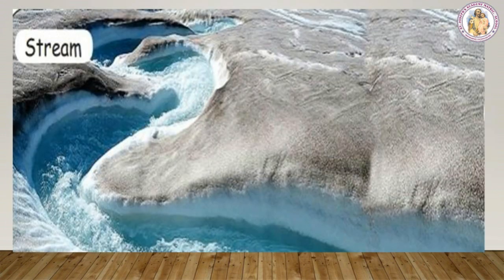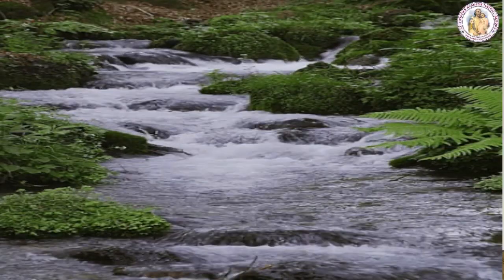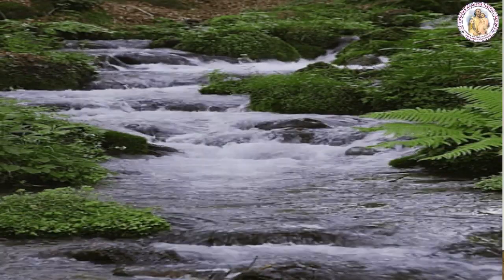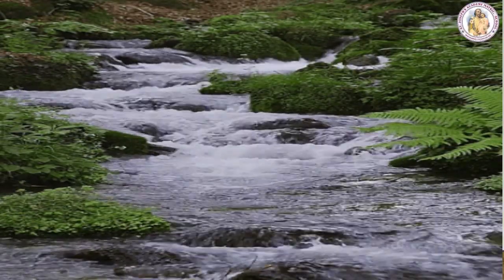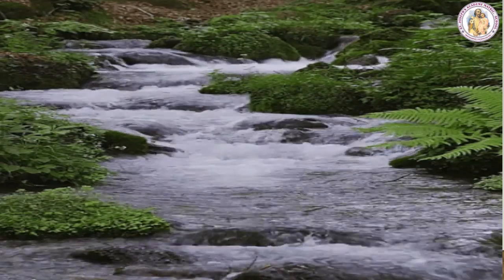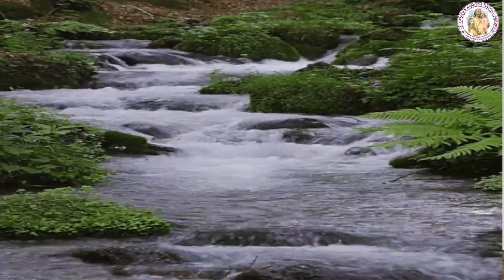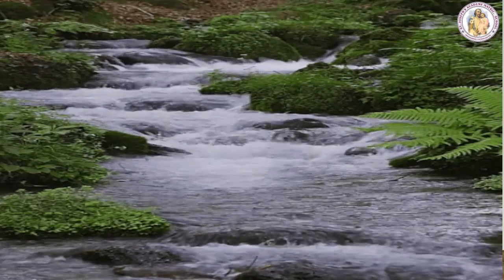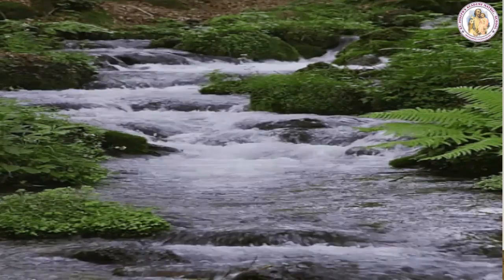Now we will see about the streams. Streams are formed by many glaciers. That is, the moving water drops from the glaciers join together to form small streams. Many mountain streams join together to form a river. You can see the river. It is the formation of many streams joining together.